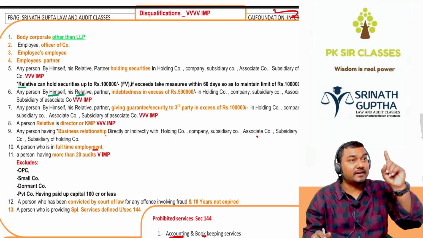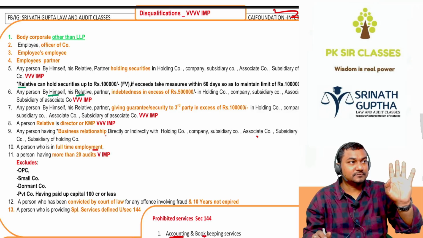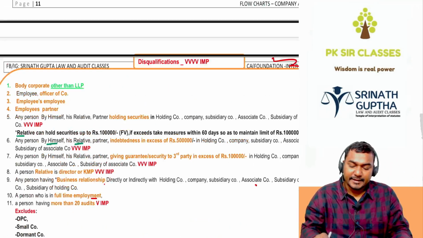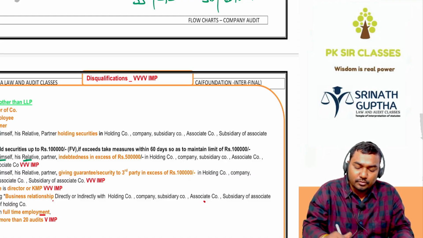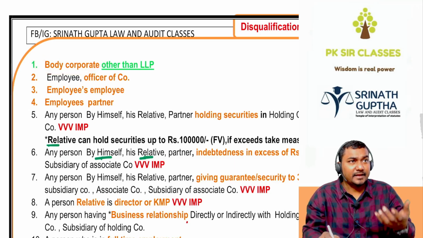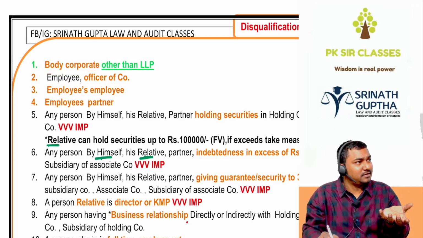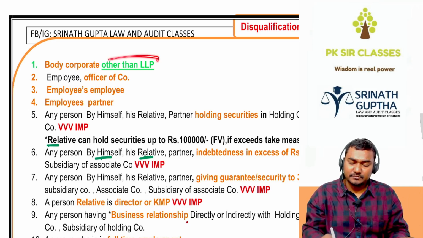So we discussed 139 and 140 only. Till now we have discussed only 2 sections, beta. Next, 141: who cannot become the auditor of the company? A body corporate cannot become the auditor. An auditor is supposed to have a brain. A body corporate cannot have a natural brain. So a body corporate cannot become the auditor, except an LLP.